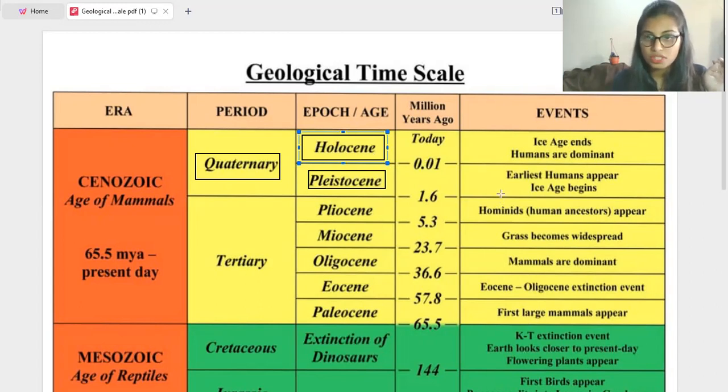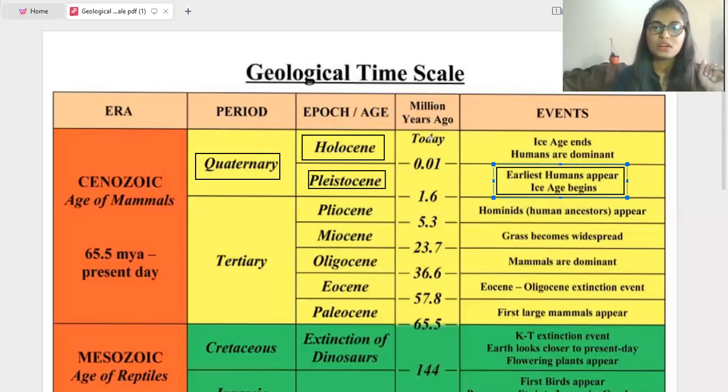In the Pleistocene, the earliest humans appear, and we can say the Ice Age begins. Earliest humans appear in the Pleistocene, and the Ice Age begins in the Pleistocene age. The last age under the Quaternary period is Holocene, which is present today. Today we are in the Holocene age.